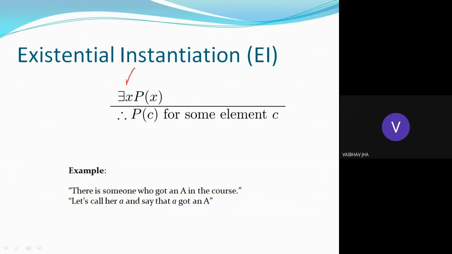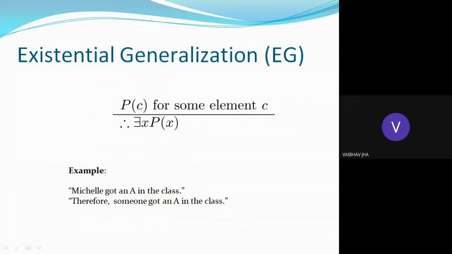This is the existential quantifier. This means P(x) is true for some x. It might not be true for every x, but it can be true for some x, right? So there is someone who got an A in the course. Let's call her A and say that A got an A. So for some element c, P(c) is true, not for all. Similar is the case with generalization.